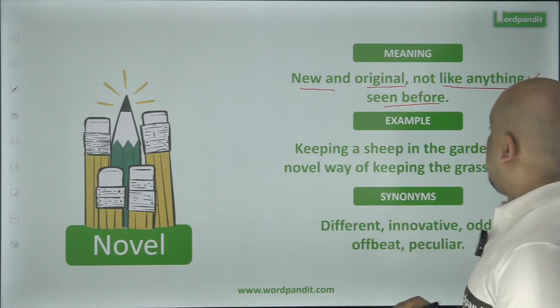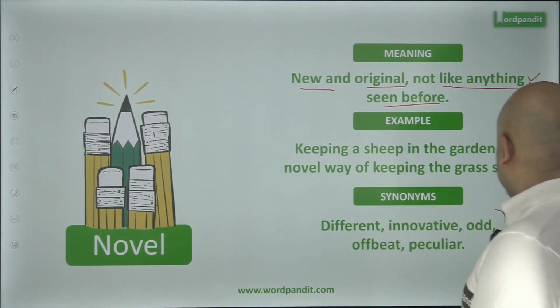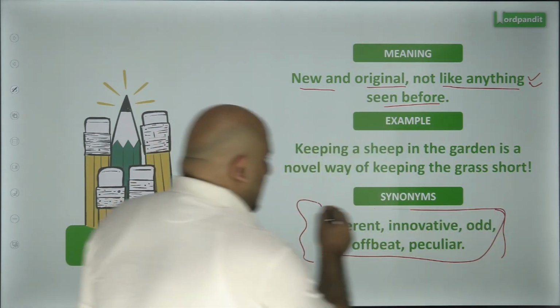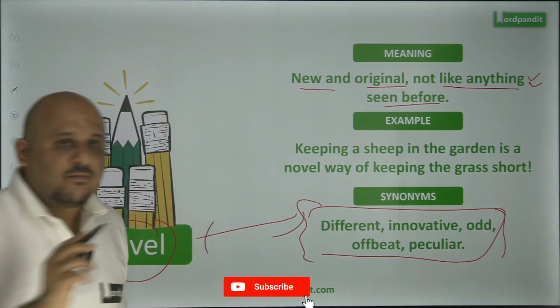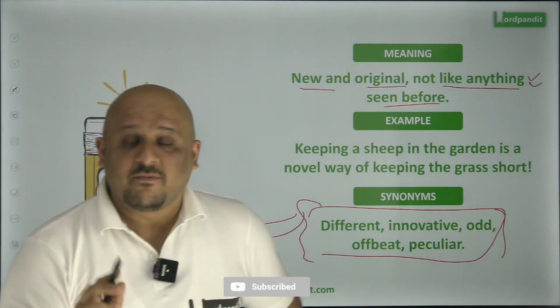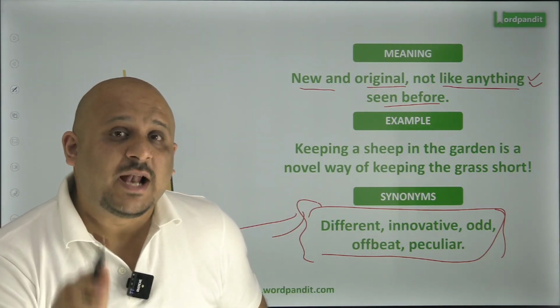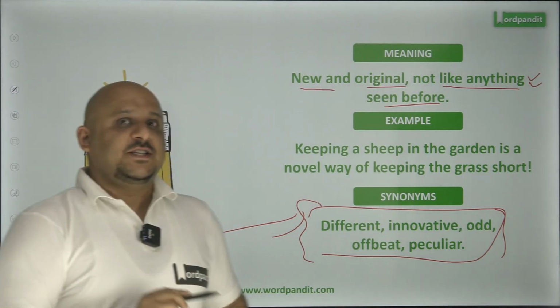Words which are synonyms of this: different, innovative, odd, offbeat, peculiar. These are all words. This is a cluster of words that you can remember with the word novel. You can correlate it with the word novel. Always make clusters, remember words in groups. Once you do that, what is it that you achieve? You learn multiple words using the same meaning. So that is what the emphasis should be on.